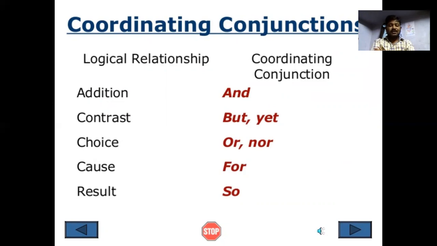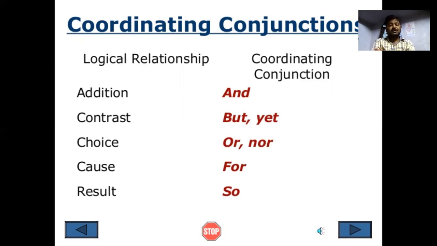If you are contrasting anything, you can use but, yet, and but is also used as a coordinating conjunction for contrast. For choice, you can use or, nor. For cause, you can use for.